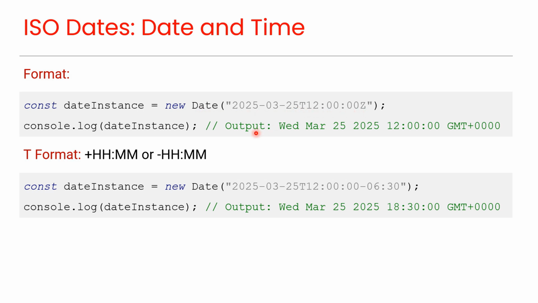To specify a different time zone, use this format instead of Z, which is an offset relative to GMT time zone. For example, this time value means that the time is 6 hours and 30 minutes behind GMT. JavaScript automatically converts this local time to GMT, as you can see here. If you omit the T or Z, browsers may interpret the date differently, causing inconsistent results.